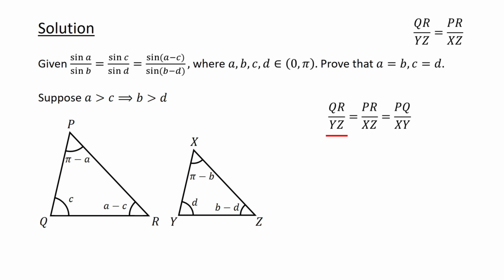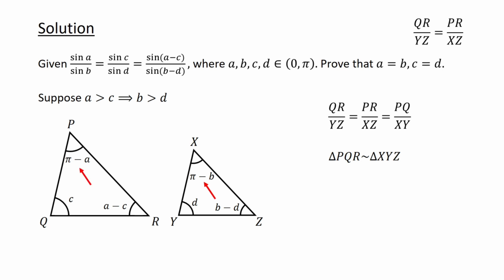QR over YZ is the ratio of the corresponding sides QR and YZ in triangles PQR and XYZ. PR over XZ is the ratio of the corresponding sides PR and XZ in triangles PQR and XYZ. PQ over XY is the ratio of the corresponding sides PQ and XY in triangles PQR and XYZ. The equal ratios thus imply that triangles PQR and XYZ are similar.